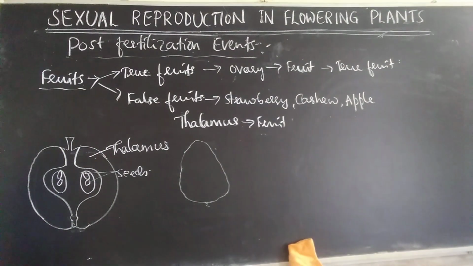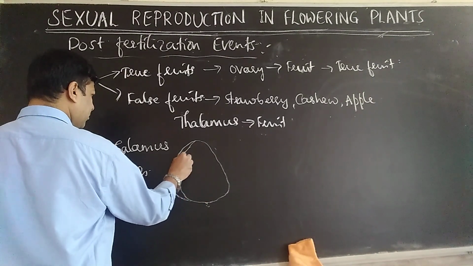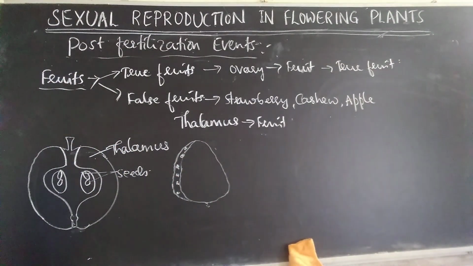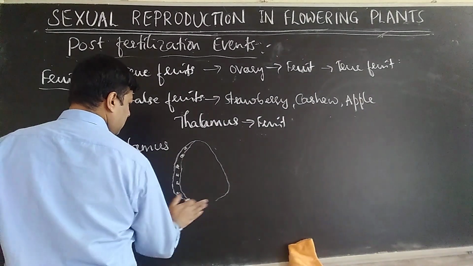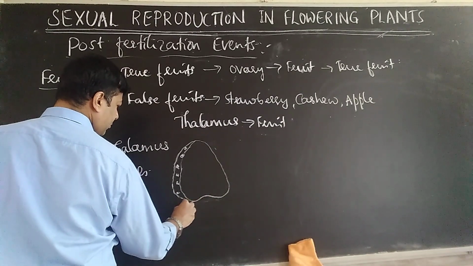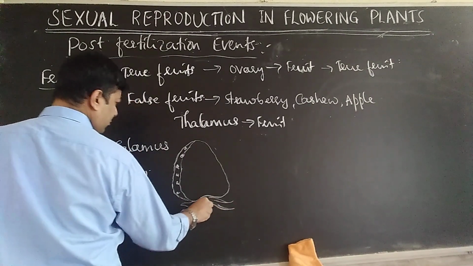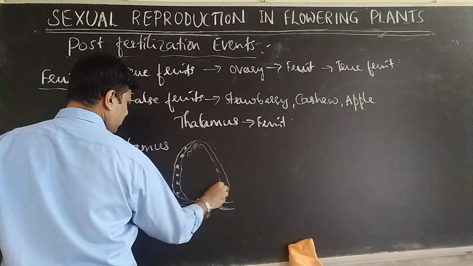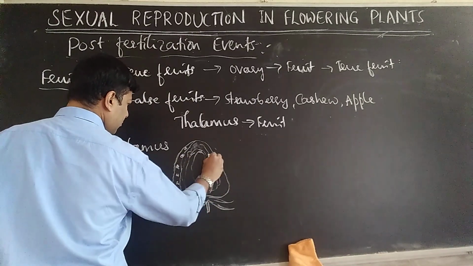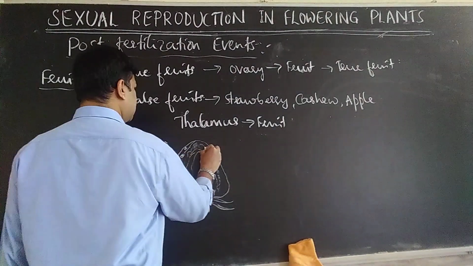If you take the example of strawberry, when you cut strawberry, it is also thalamus.